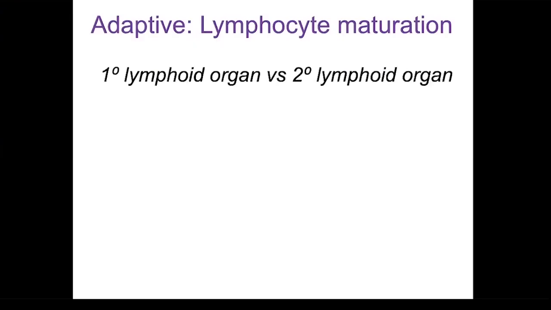The primary lymphoid organ is the organ where the lymphocyte undergoes the maturation process. For B cells, the primary lymphoid organ is the red bone marrow. For T cells, the primary lymphoid organ will be the thymus. During the maturation process, two things will occur.